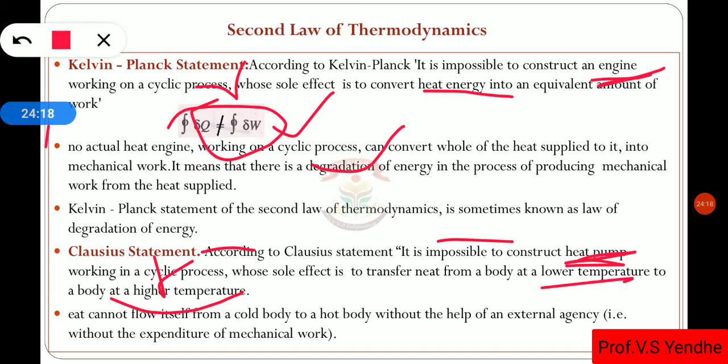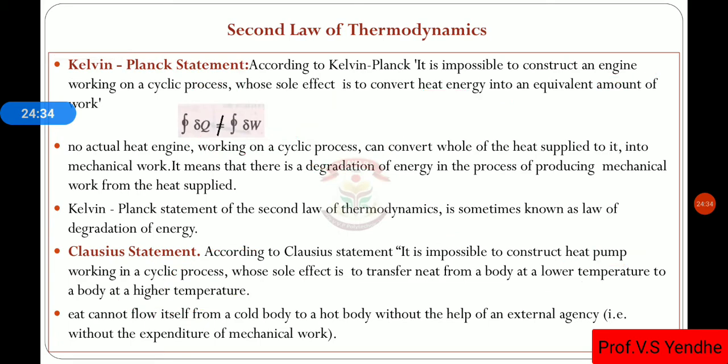But the Clausius statement says it is impossible to construct such a heat pump working in a cyclic process whose sole effect is to transfer heat from a body at lower temperature to a body at higher temperature.